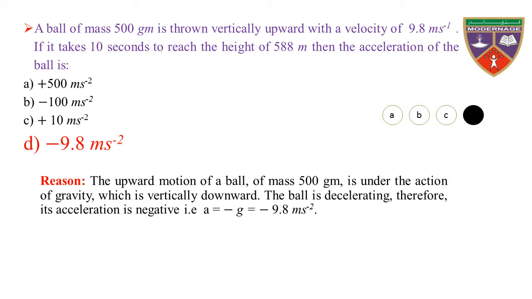Reason: the upward motion of a ball of mass 500 gram is under the action of gravity, which is vertically downward. The ball is decelerating, therefore its acceleration is negative, that is a is equal to minus g is equal to minus 9.8 meter per second. Hence, the acceleration of the ball is minus 9.8 meter per second.